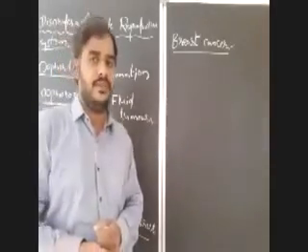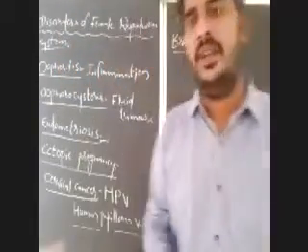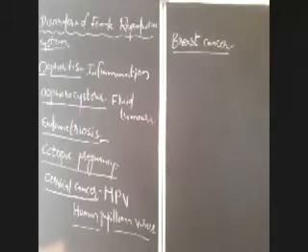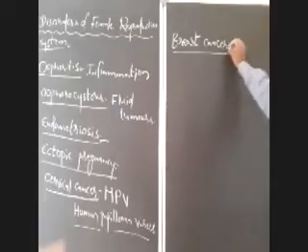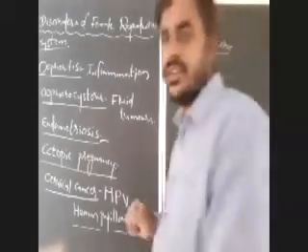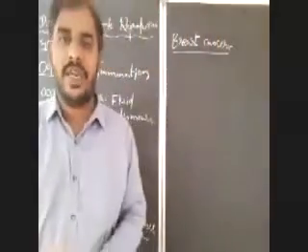Formation of solid tumors in the breast or mammary glands of females is known as breast cancers. Okay, and it is actually age related. This type of cancer is common after menopause.